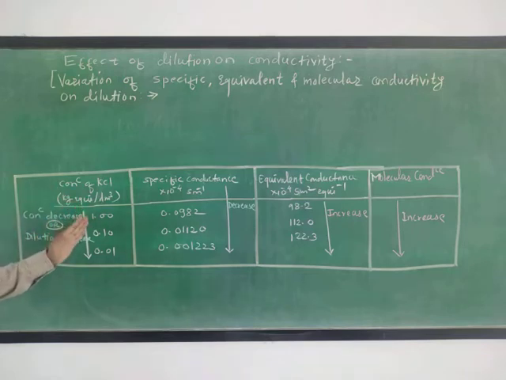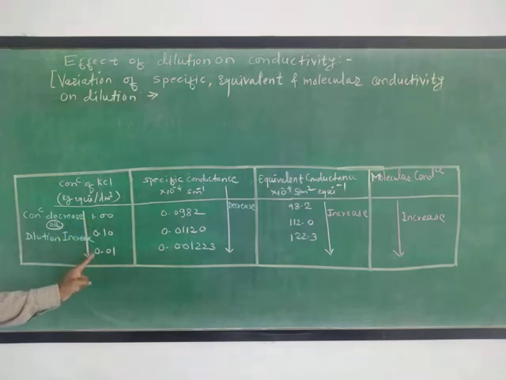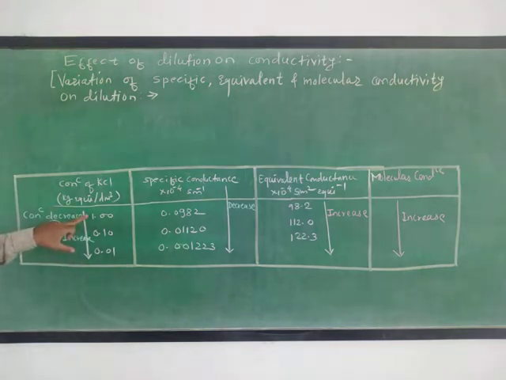Means from top to bottom, what happens? The concentration goes on decreasing, because the dilution increases. Means from 1 to 0.01, the dilution increases, means the concentration decreases.